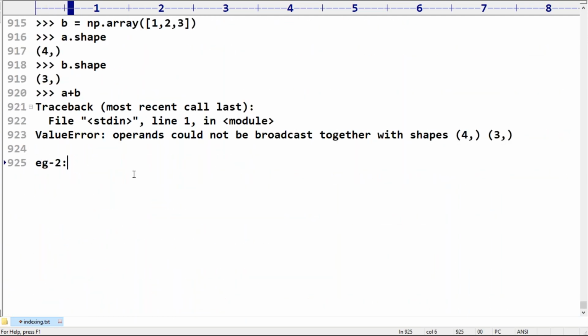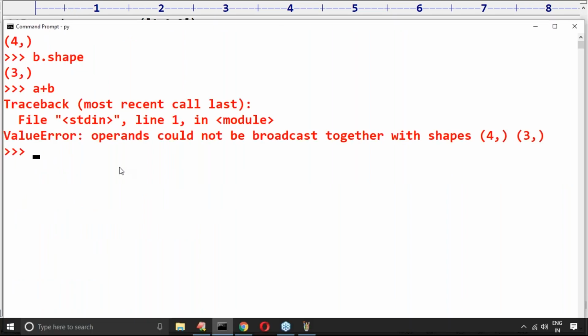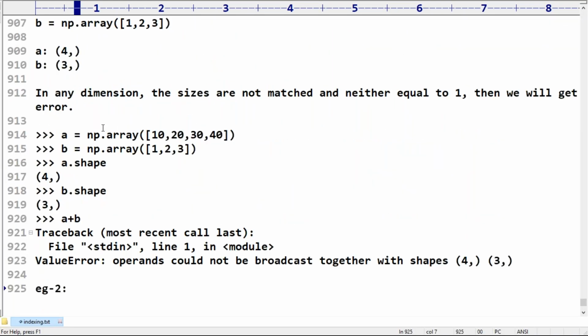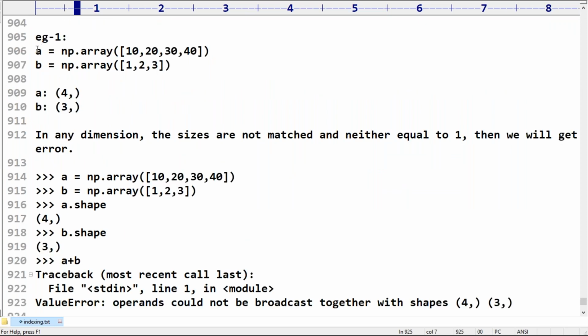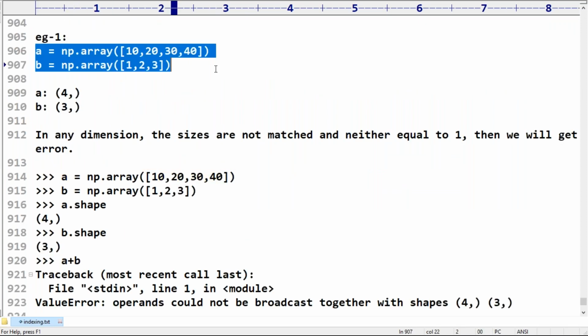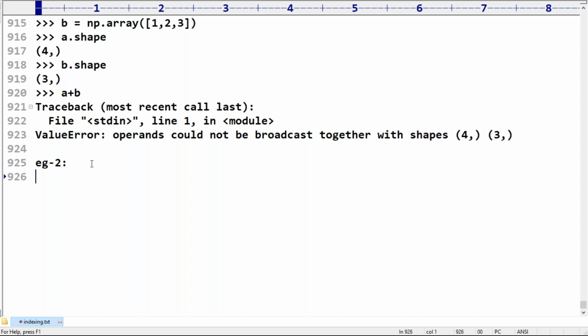Let me take one more example. Now observe very carefully. Suppose my array A is a one-dimensional array. B is also a one-dimensional array only, but this one contains, sorry, here 30, but this one contains 40. In this case, is broadcasting going to happen or not?